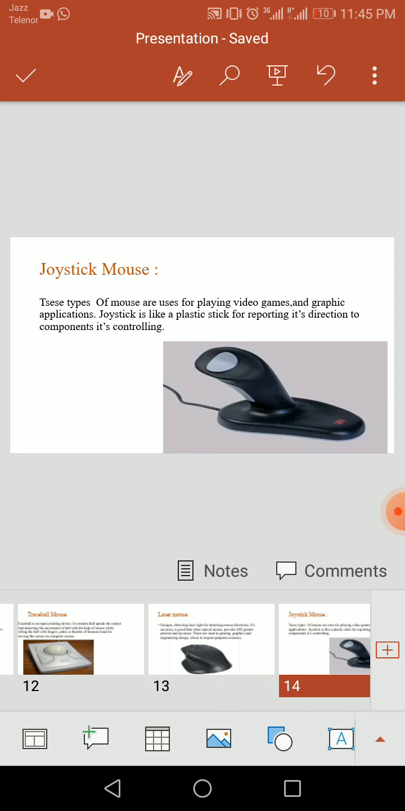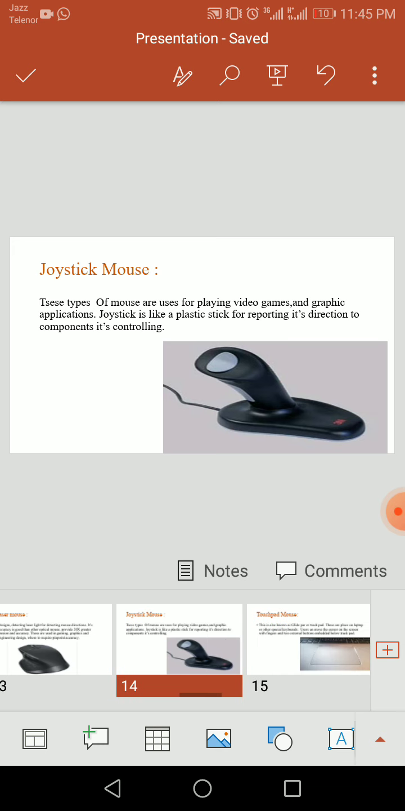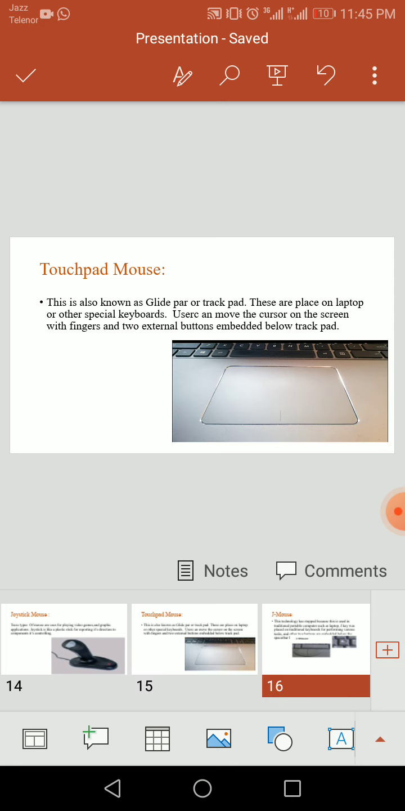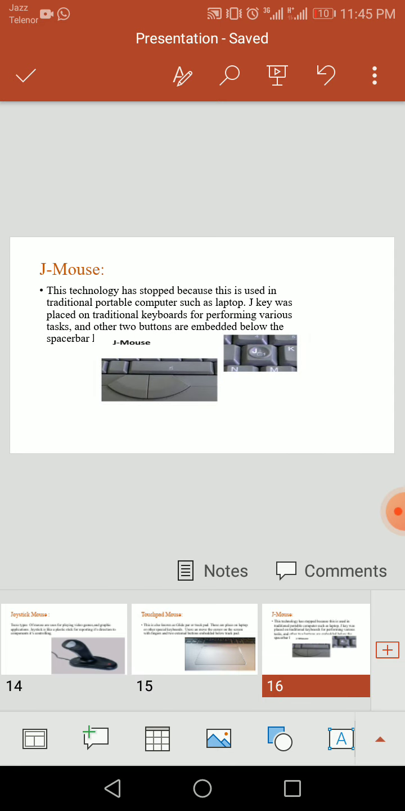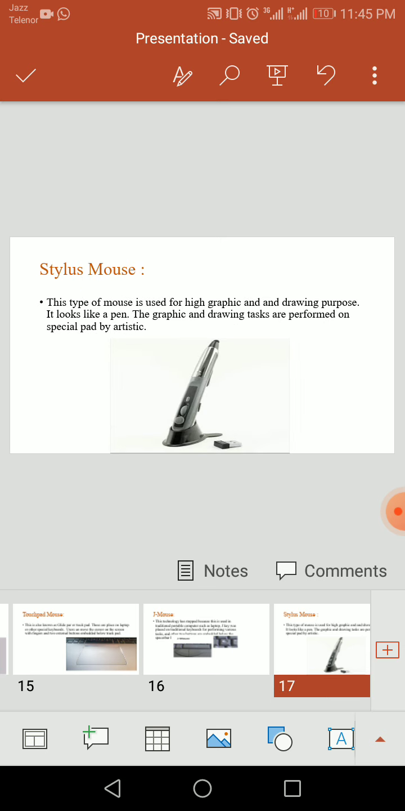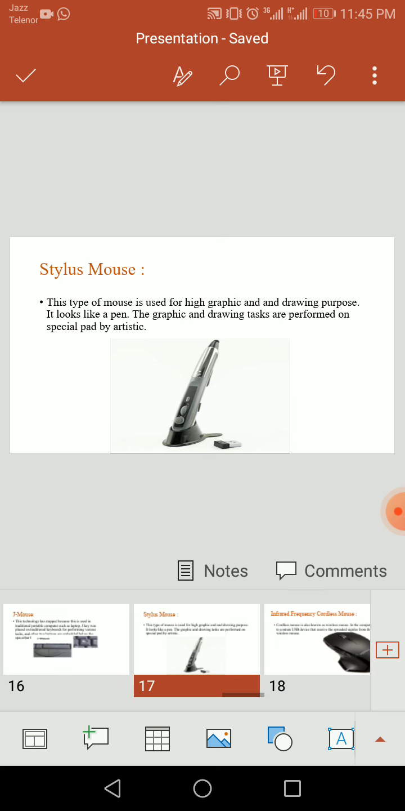Joystick mouse. It is usually used in gaming and other graphic applications. Touchpad mouse. We mostly see this type of mouse in laptops. J mouse. This was used earlier, but it is not used nowadays. In this, the J key was used. The J key on the keyboard is used as mouse. Stylus mouse was used for high graphic applications and drawing purposes and mainly used by artists.